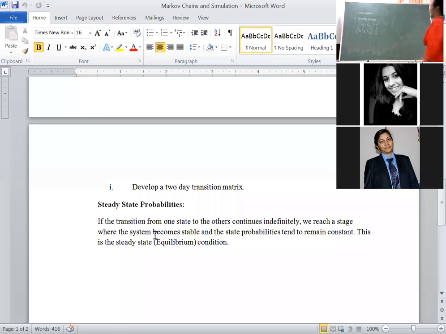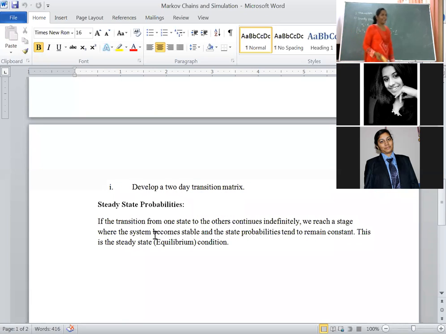If they ask for the transition matrix, it is only 5 marks. If they ask for the steady state condition, it is 10 marks. Then what is the property? What is the formula? Into the transition matrix. P represents what? Transition matrix. What is Pij? I told you Pij is the transition from the ith state to the jth state.